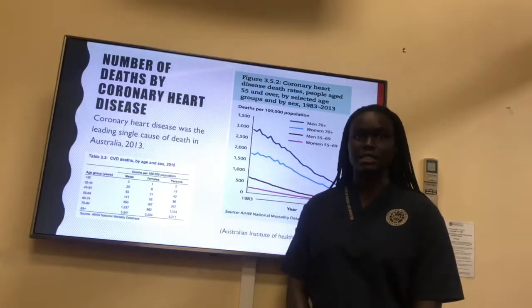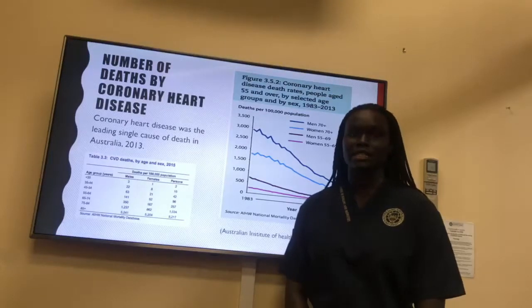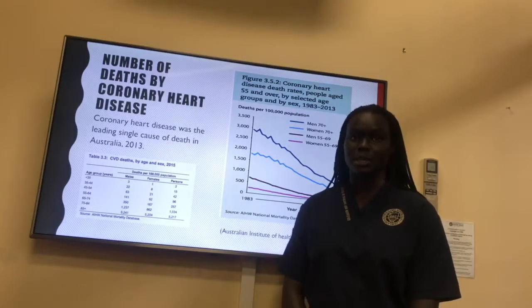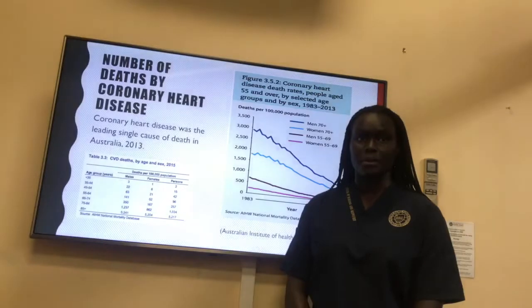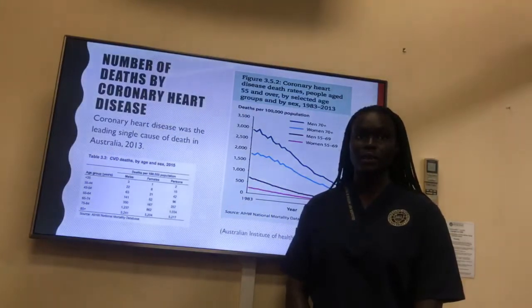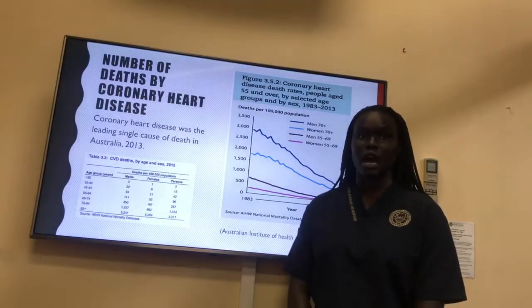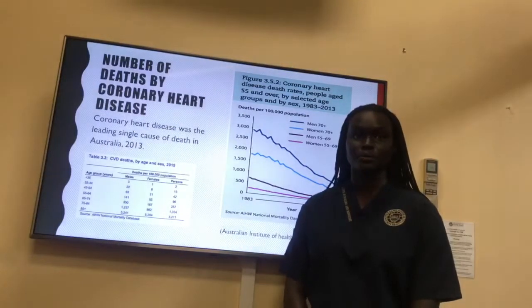In 2013, studies revealed that cardiovascular disease was the cause of 43,602 deaths in Australia and 19,765 deaths were due to ischemic heart disease. In Australia, ischemic heart disease caused more deaths than any other single cause for both men and women. It also was the leading cause of death for Aboriginal and Torres Strait Islander people in all states, with death rates up to 2.5 times higher than the rest of the population.